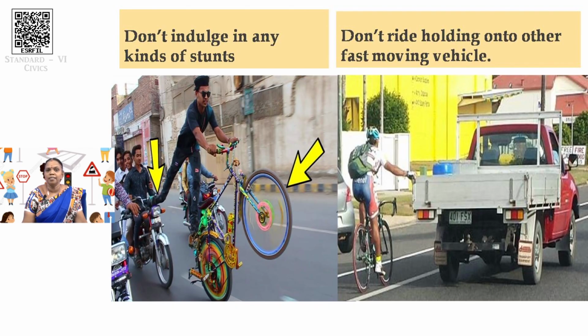Next, very important is, don't ride holding on to other fast moving vehicles. Okay, what is fast moving vehicles? Some vehicle may go, we will be holding it in front and just we will be doing our pedaling. What will happen sometimes? Sometimes it may cause accidents. How? Because when the driver of that fast moving vehicle applies brake, we may not know that they are going to apply brake. All of a sudden when the vehicle stops, you may be getting a tense vibration and you will tend to fall.